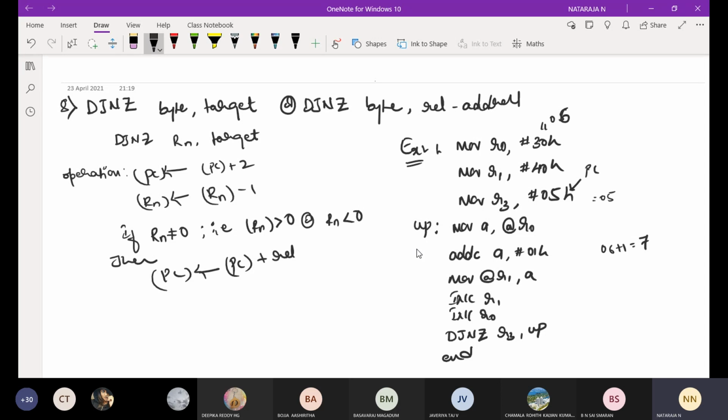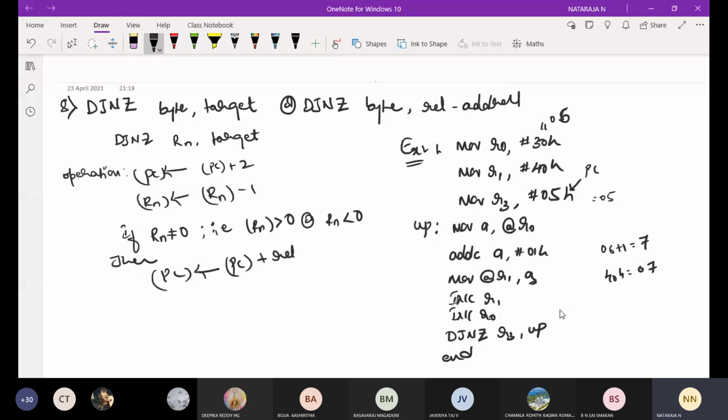Next, MOV @R1, A, where R1 means 40H. Whatever data is in the accumulator, I'm going to store at @R1. At R1 we have 40H. Whatever the added data is, it will be stored from the accumulator. The data 7 will be stored to the R1 location, which is 40H. Next, increment R1. Now R1 will be 41H.